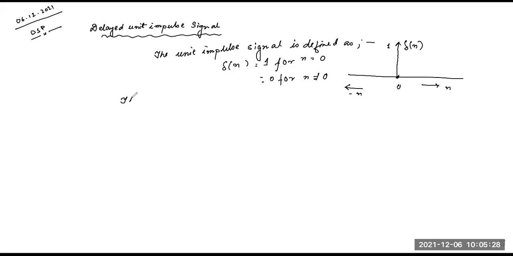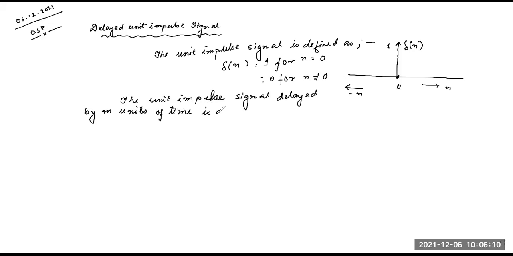So the unit impulse signal delayed by m units of time is denoted as delta n minus m.